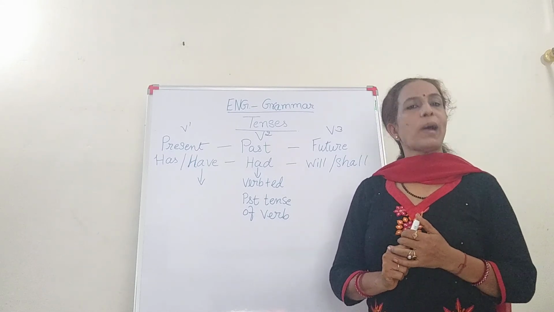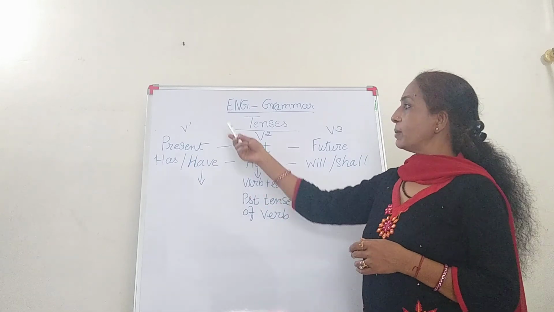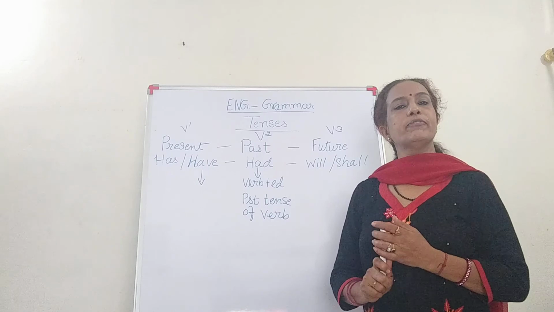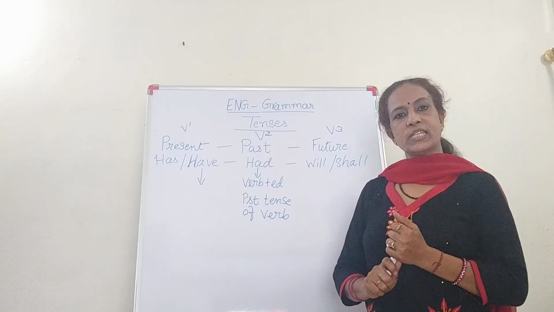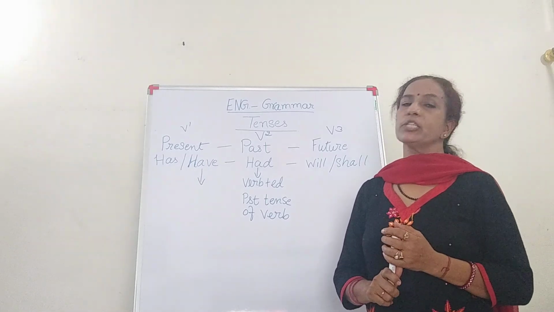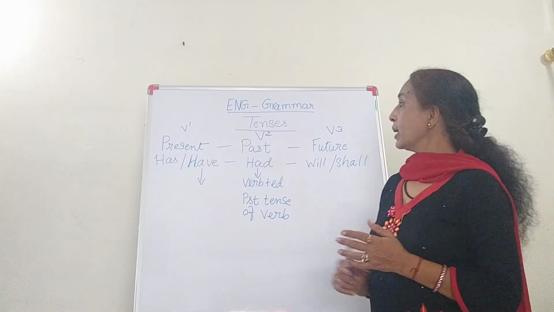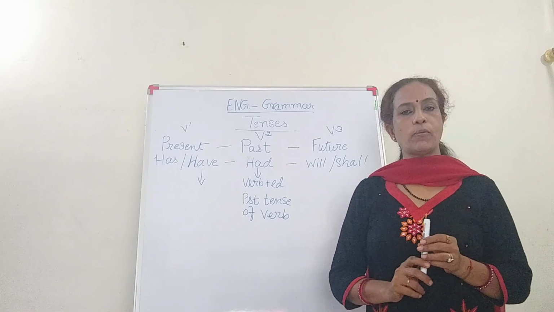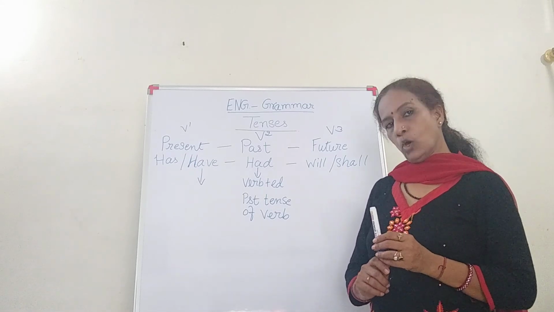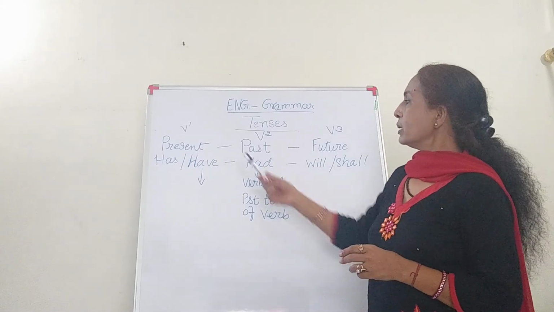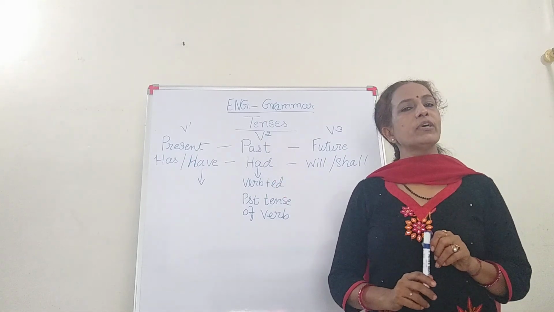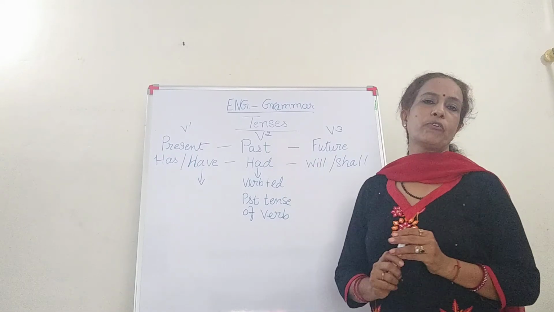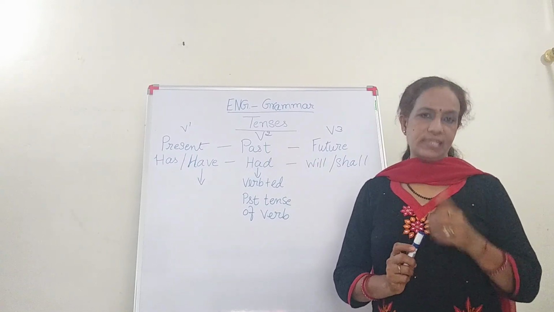Last year I taught you parts of speech where I talked about the 8 parts of speech: noun, pronoun, verb, adverb, adjective, preposition, conjunction and interjection. Then I talked about to be verbs also, to be forms: is, was, are and were. These are also known as helping verbs, and they are used before a verb, that is the main verb.